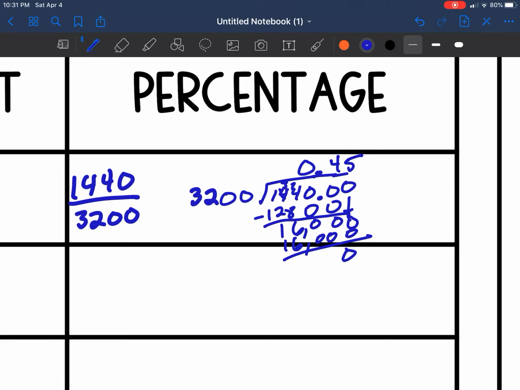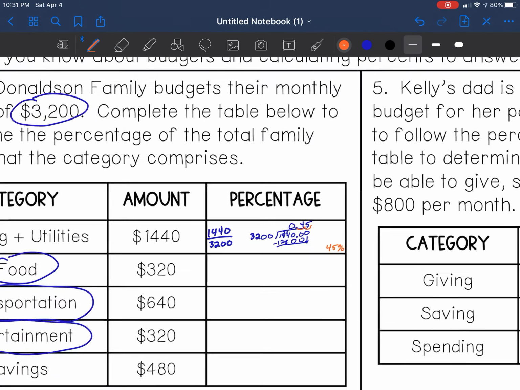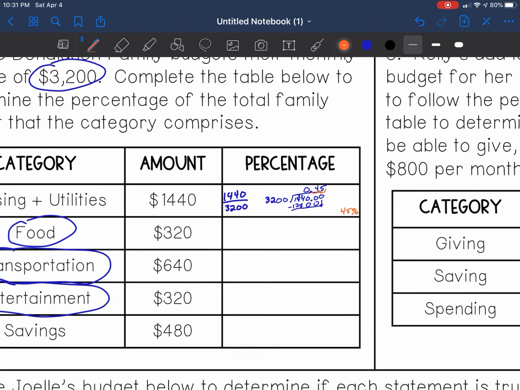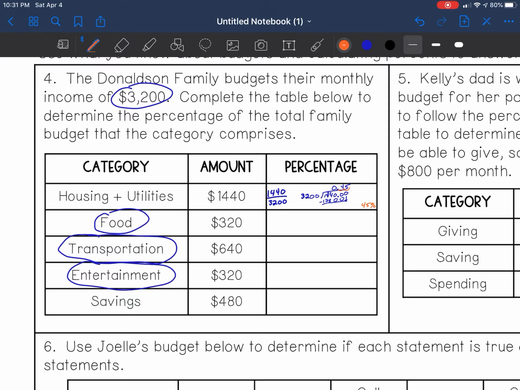So that answer, if you remember, we need to move this decimal twice. 1, 2, would be 45%. I'm going to erase a little bit of this just because I wanted to fit in my other problem. All right. So we're done with that one. We know it's 45%.